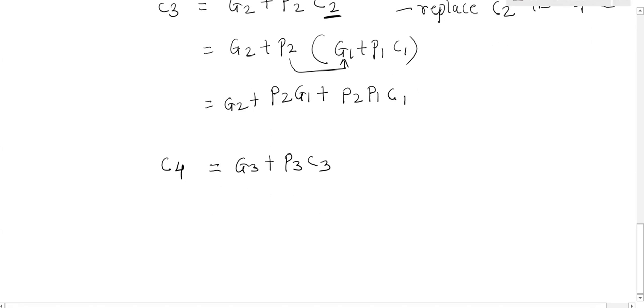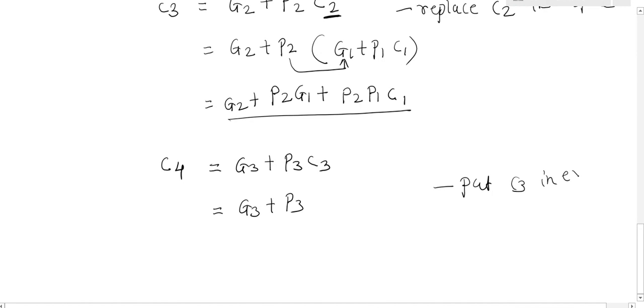Now how can I replace this expression? It is G3 plus P3. The C3 expression, we have identified this. Now put C3 in the expression. C3 is equal to G2 plus P2 G1 plus P2 P1 C1.